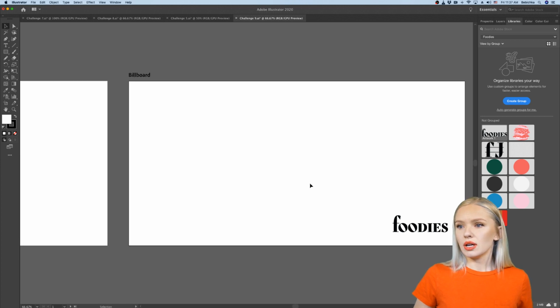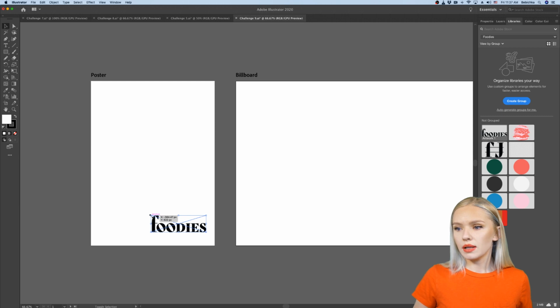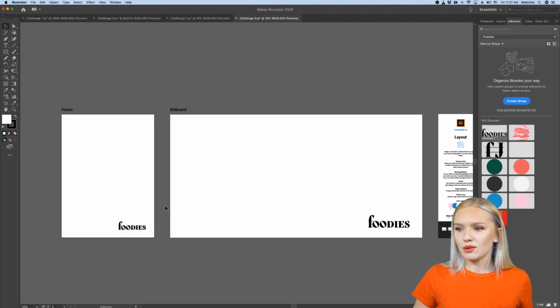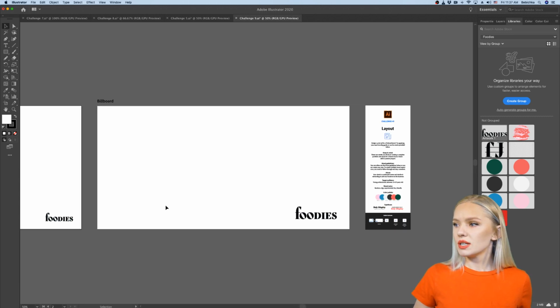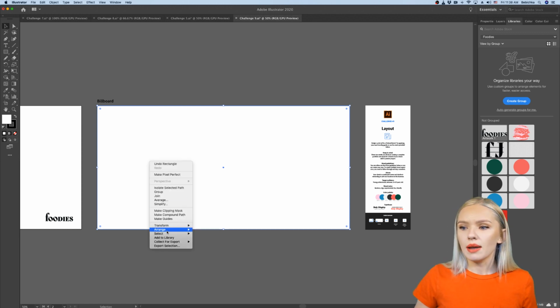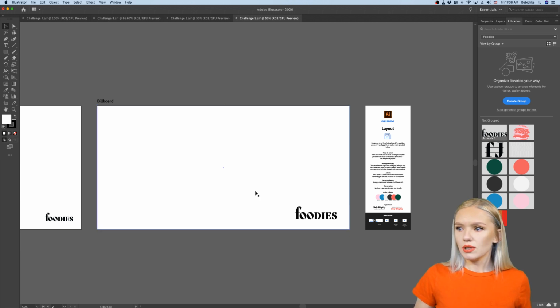All right, so I'm going to do the same thing here in the small one. I'm just going to copy paste my logo here, and I'm going to make it a little bit smaller because the size is way smaller and we don't want the logo to be too dominant. So here what I'm going to do now is create a background color. I'm just going to make a rectangle with the rectangle tool, and now my logo disappeared. Why is that? Because my rectangle is now on the top layer, so I'm going to send it to the back, and now my logo is back.